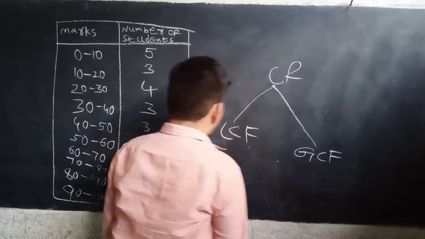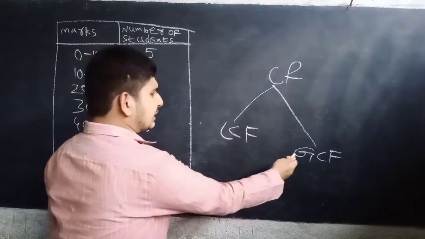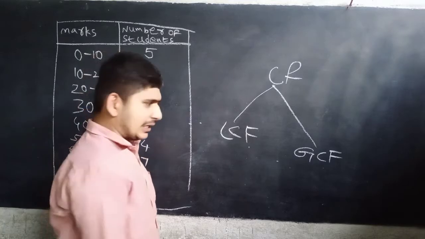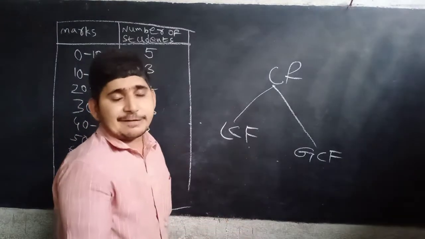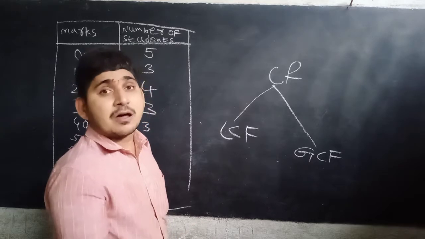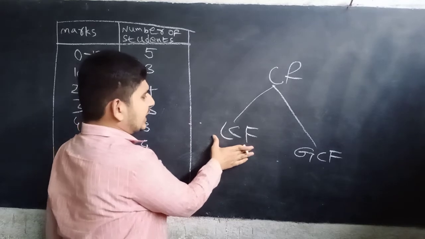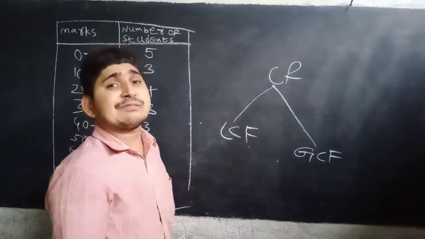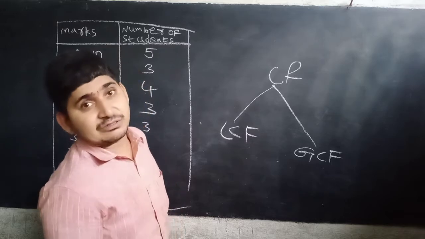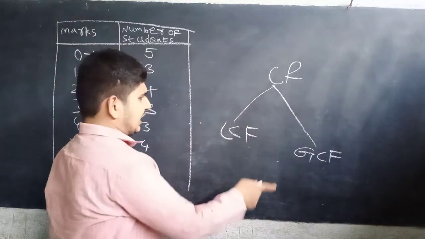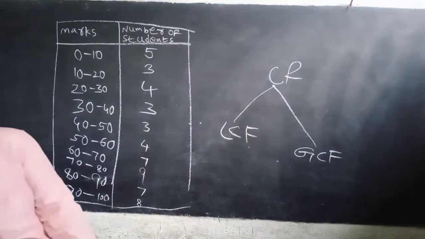Now for the median we can use either LCF or GCF. If we use either one, we can get the median value. But using LCF is very frequent to calculate the median value. Now LCF and GCF both you can discuss now.